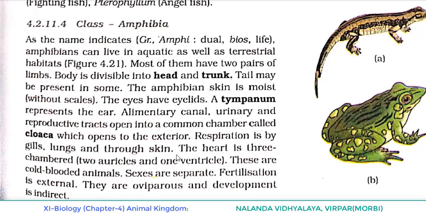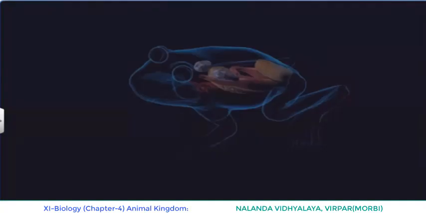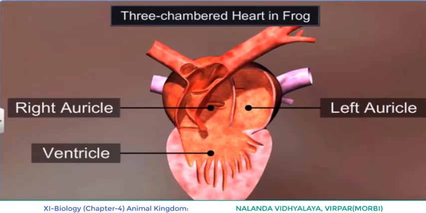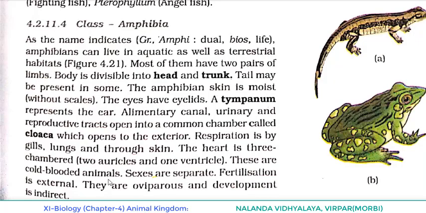And the next point is related to the heart. In Pisces, we told that the heart is 2-chambered, 1 auricle and 1 ventricle. In the case of amphibians, a little more evolved class, the heart is 3-chambered, 2 auricles and 1 ventricle. These are cold-blooded animals. The scientific term we used, what was that? Poikilothermous animals. Sexes are separate. Fertilization is external. They are oviparous, laying eggs, and development is indirect. A larval stage comes during development.